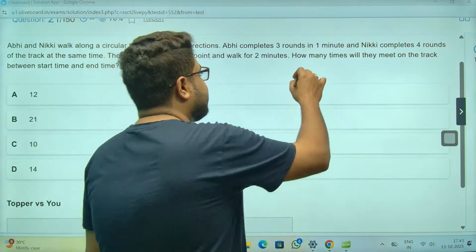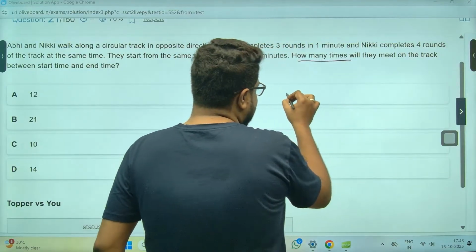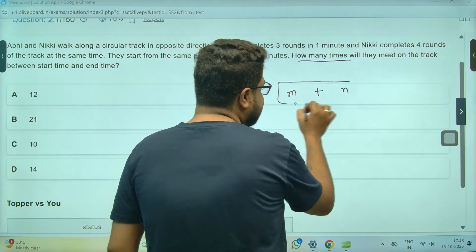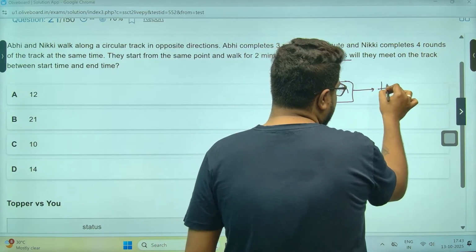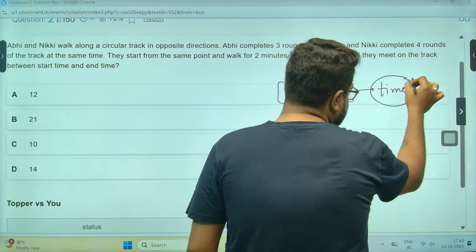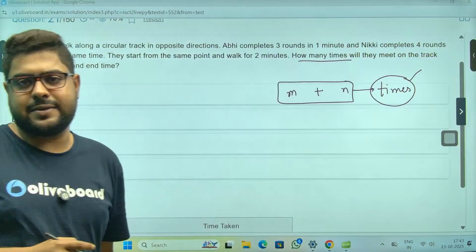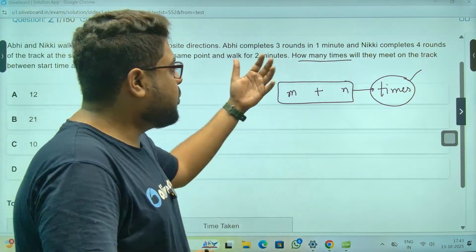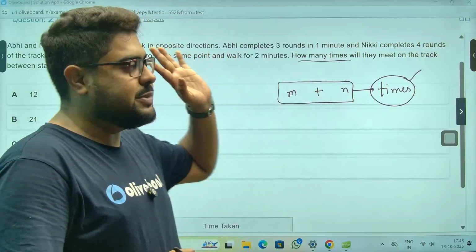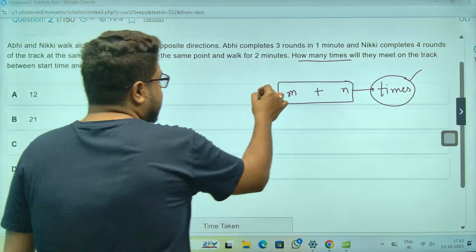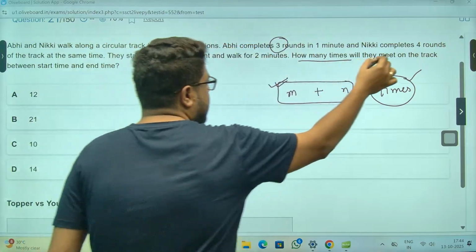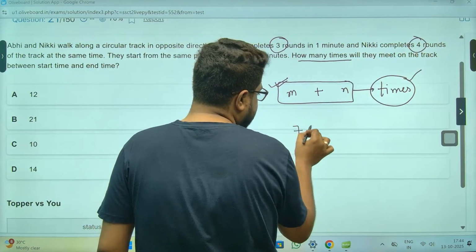How many times will they meet? If in every minute they complete m and n rounds, they will meet m plus n times. I have also shown this proof in my foundation batches. I told you it rarely comes, but if you don't know this concept, you will get in trouble. So in every minute, they will meet 3 plus 4, 7 times.